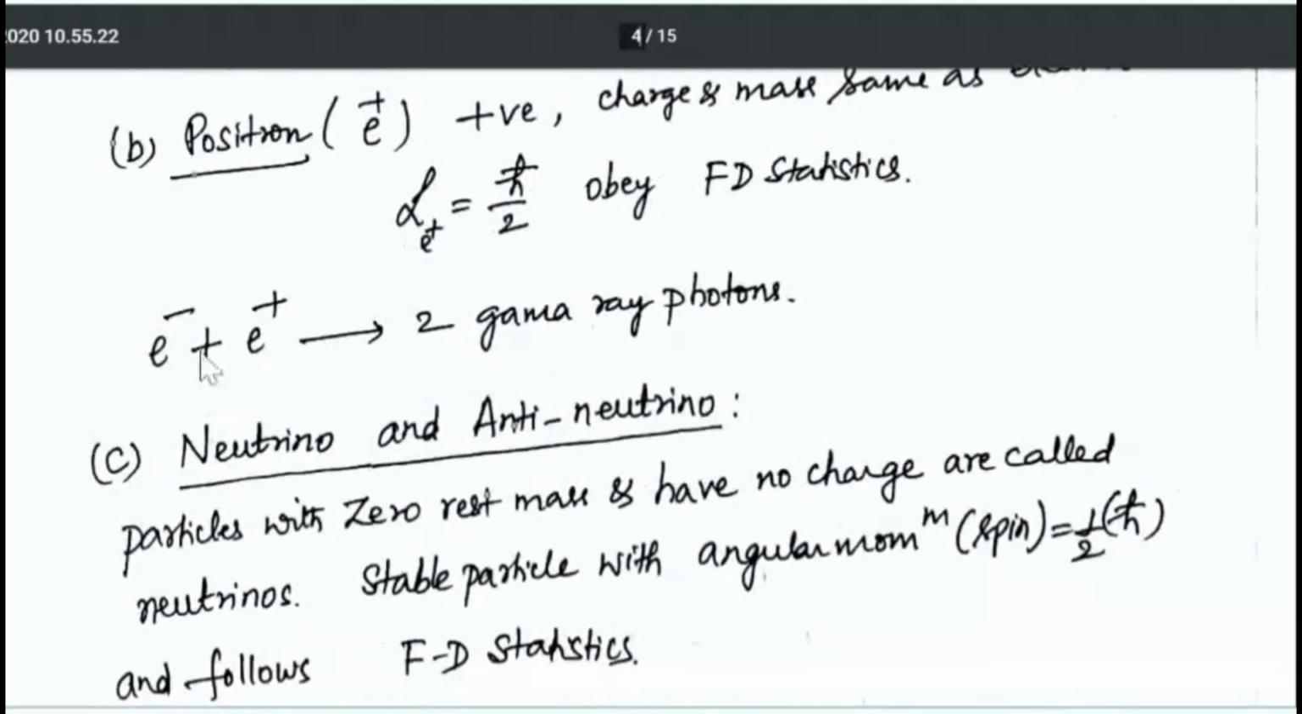So this reaction I have already told you: an electron plus a positron combine with each other and give rise to two gamma ray photons. Similarly, the reverse reaction is also possible. So gamma ray may split up into an electron and a positron. That also happens, the reverse reaction.